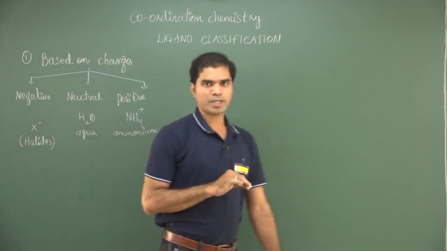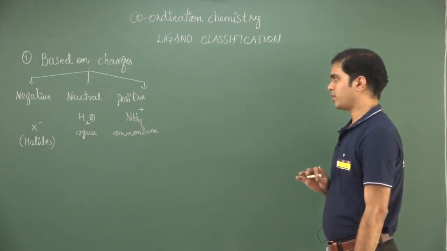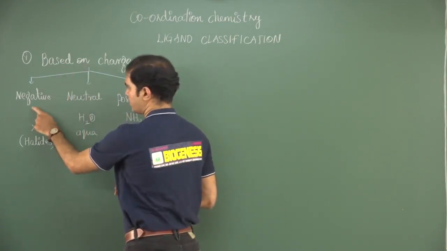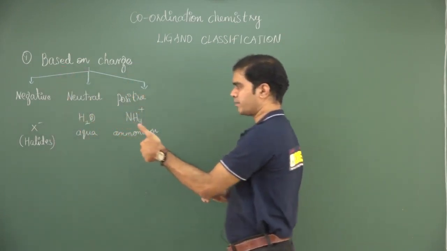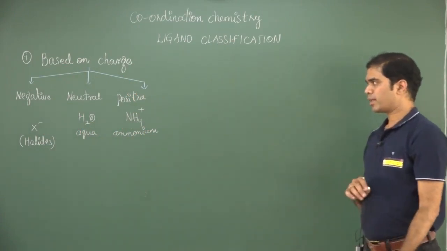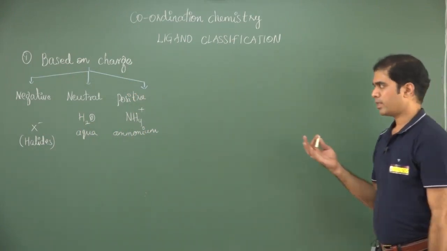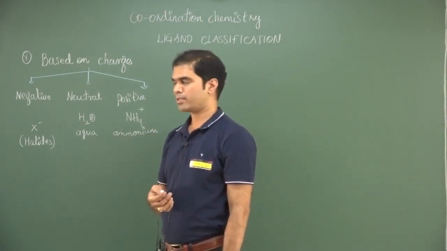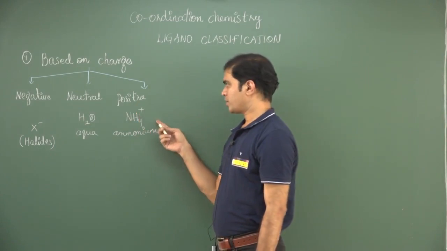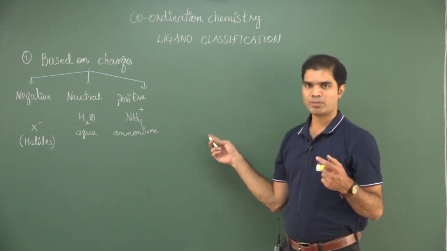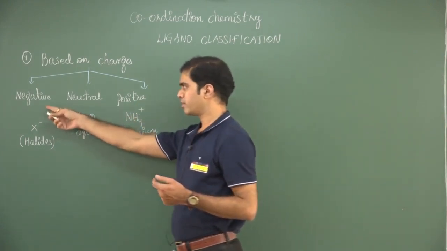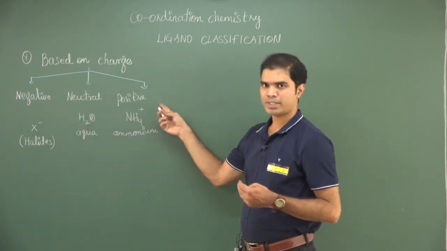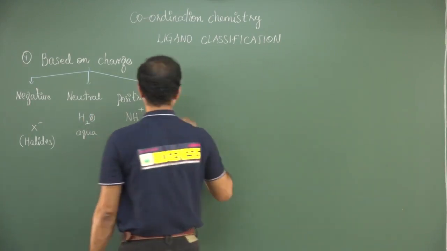This is one type of classification, the basic ones, which many of us know. Based on charge, I can classify the ligands into three types. One, negatively charged ligands; neutral ligands, aqua, amine, and there are also plenty of other ligands such as phenanthroline and bipyridine, bipy we call it. Later on, we have positive ligands, very few in number. So, the majority of ligands will have a negative charge, some will be neutral, and very few positively charged. This is one type of classification.